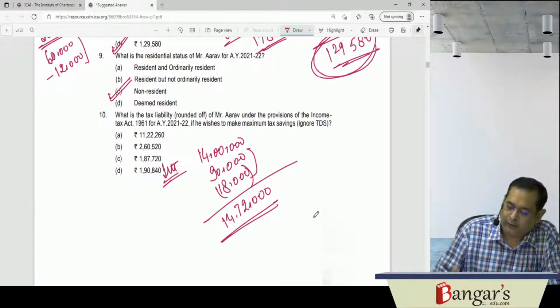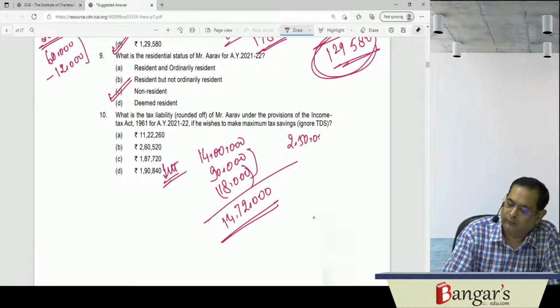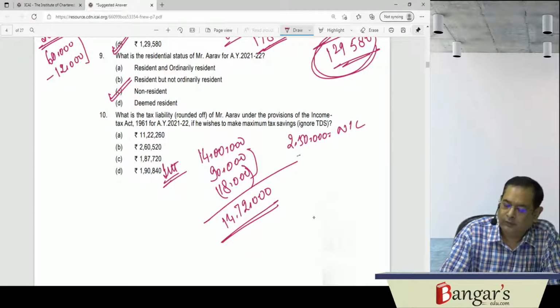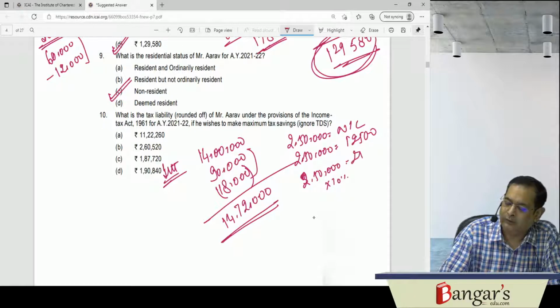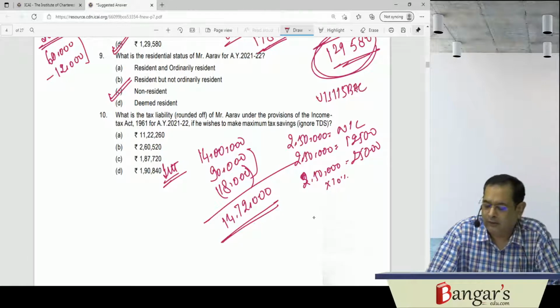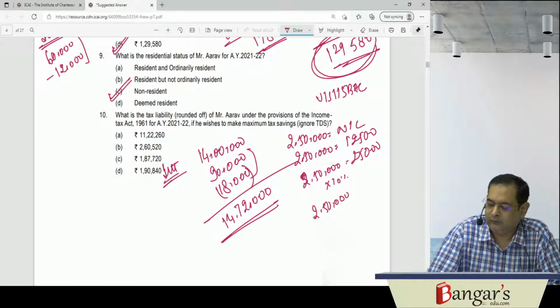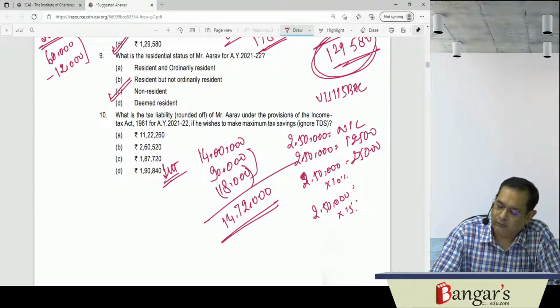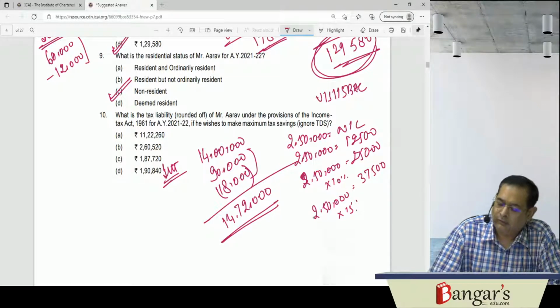the tax liability works out on the first 2.5 lakh, it is nil. Then next 2.5 lakh, it is 12,500. Next 2.5 lakh, it is 10%. That is 25,000. This is BAC, we are calculating under section 115BAC. Then next 2.5 lakh, it is 15%. That is 37,500. Then next 2.5 lakh, it is 20%. That is 50,000. Then we are having balance of how much?